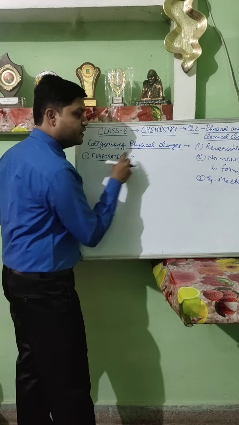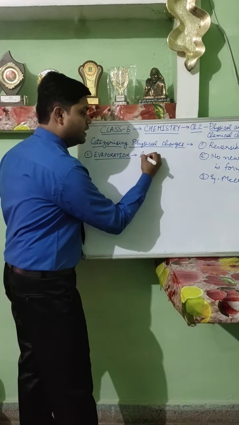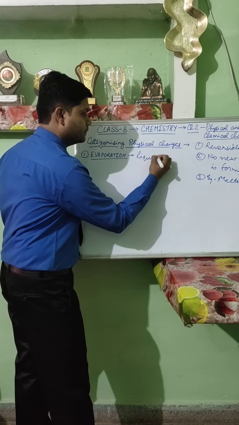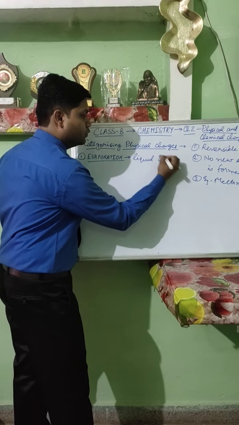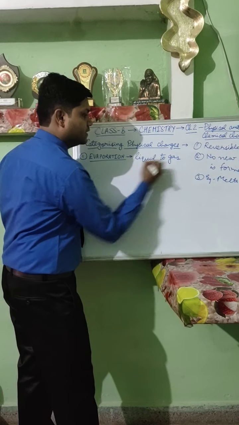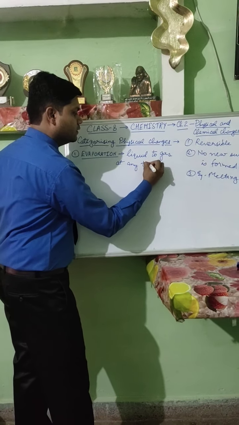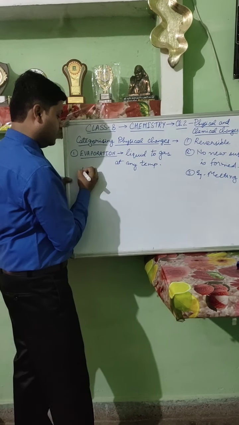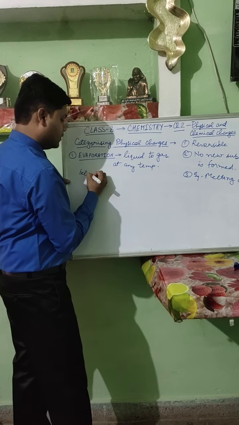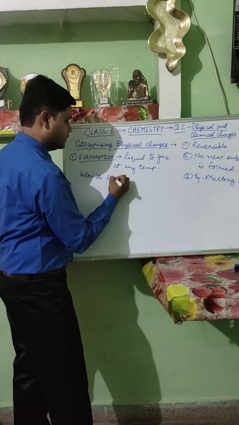The process in which a substance in the liquid state changes to gaseous state at any temperature below its boiling point is known as evaporation.